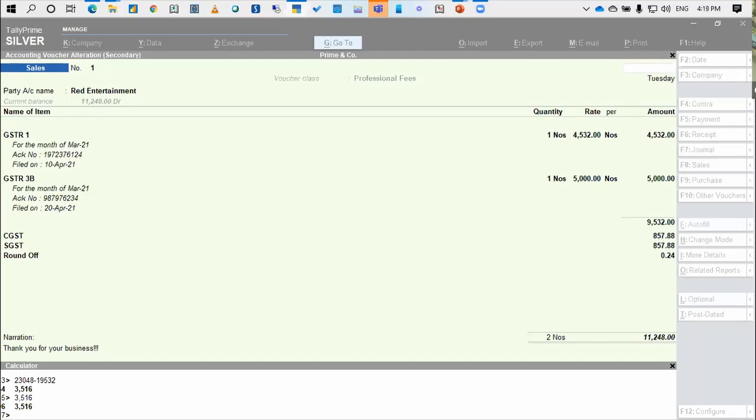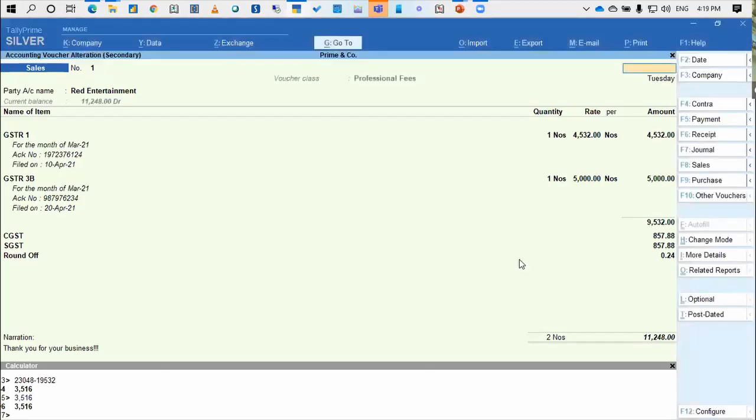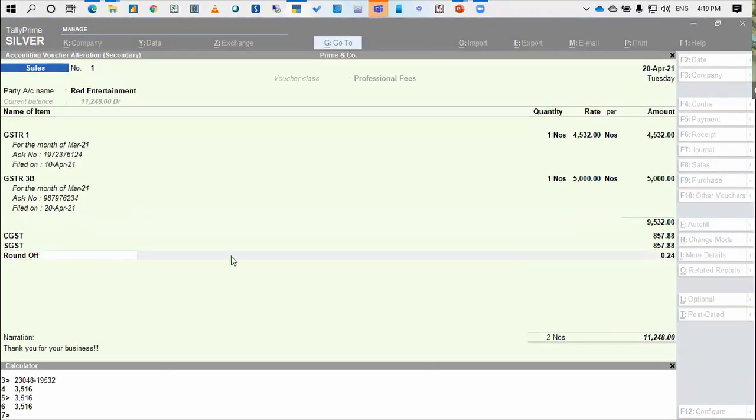Yes, so once you migrate to Tally Prime, let's not open in the Tally ERP9. If the client is using Tally Prime, you also use Tally Prime. There is a way to open in Tally ERP9, but strictly it is not advisable. Once you migrate to the higher version, remain in the higher version.